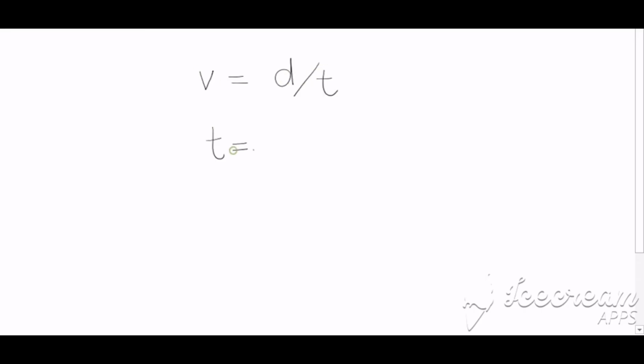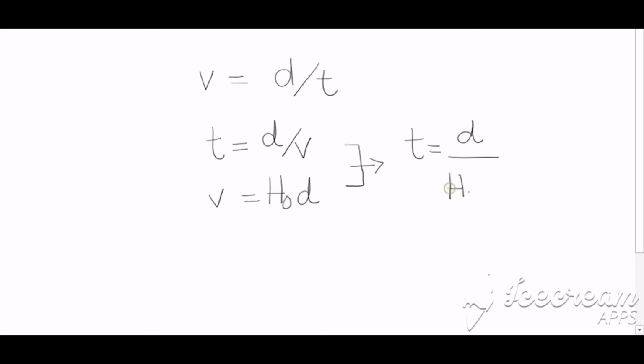How long ago was it? Let's estimate this using the Hubble's constant. We know that speed equals distance over time, and therefore time equals distance over speed. We substitute v equals Hubble's constant times d, so the equation becomes this. Hence, the age of the universe is the inverse of Hubble's constant, that is approximately 14 billion years.